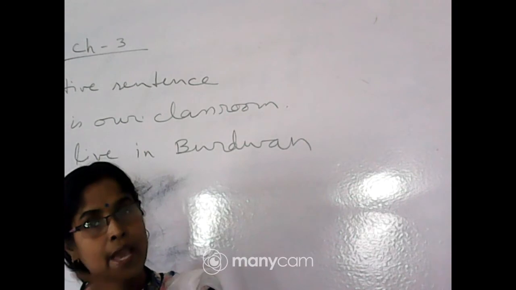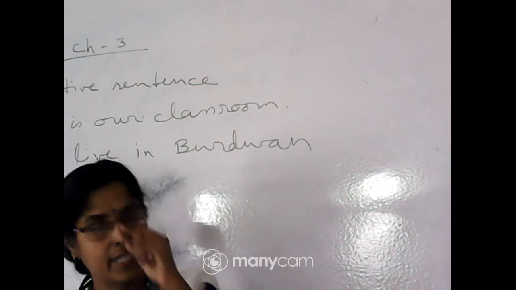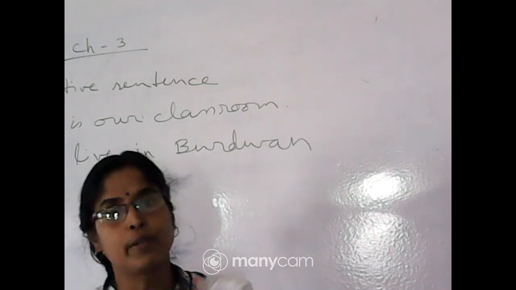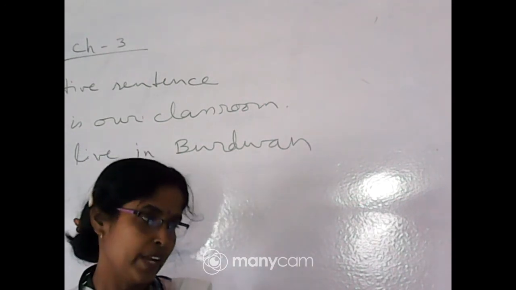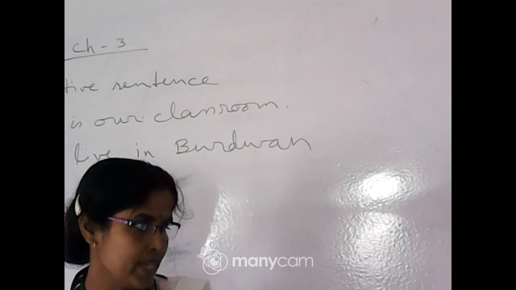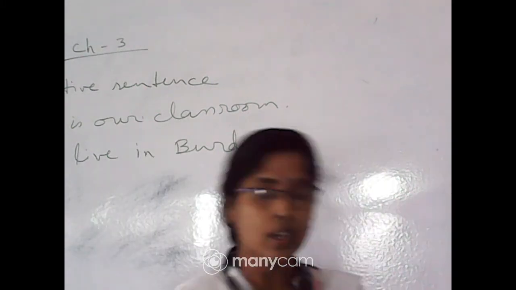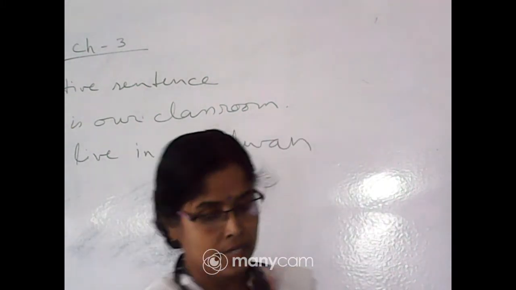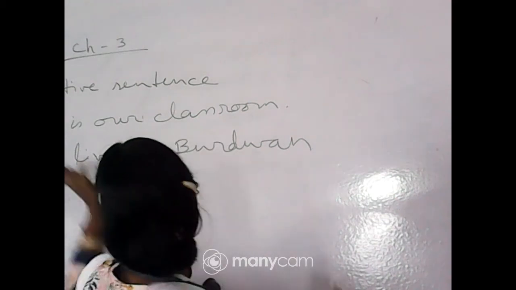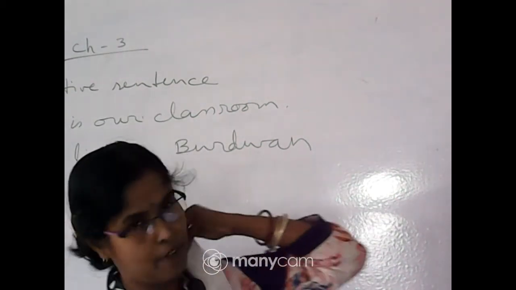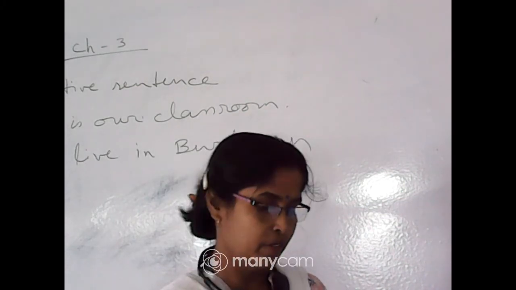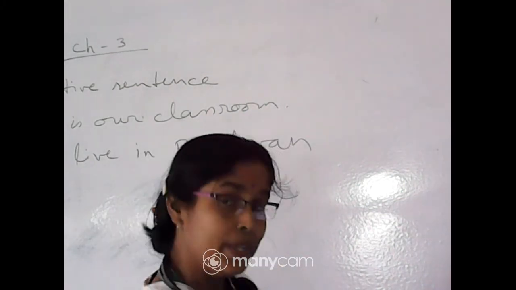For example, the name of our school is Burdwan Model School. This is an example of assertive sentence, and a statement can be affirmative or negative. We will discuss it later.